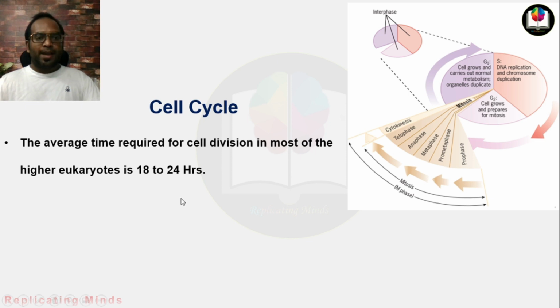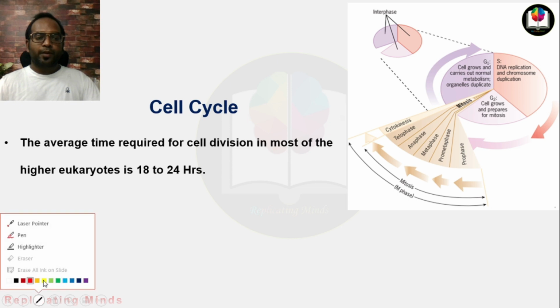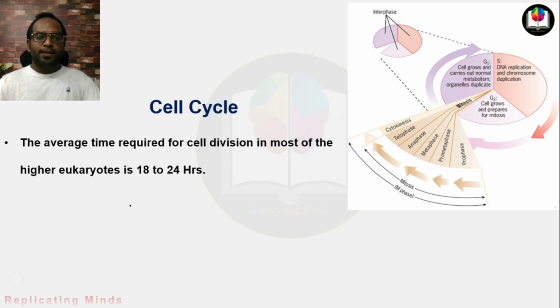So the average time required for cell division in most of the higher eukaryotes is 18 to 24 hours. This is the average time, but it can vary according to the cell. There are different types of cells present in our body.